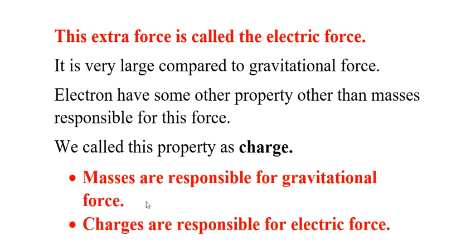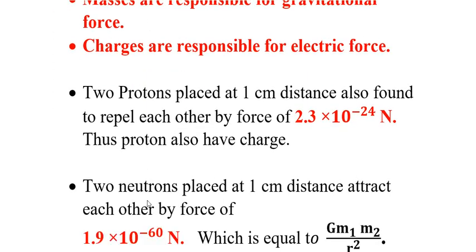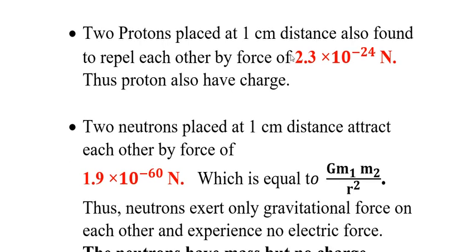From here, we came to know that the elementary particles have charges because of which there is some electric force which exists between them. Now let's do the same thing with the proton. If we take two protons placed at 1 centimeter distance as we did with the electron, we find that the same amount of force exists between two protons as well, which is a repelling force.